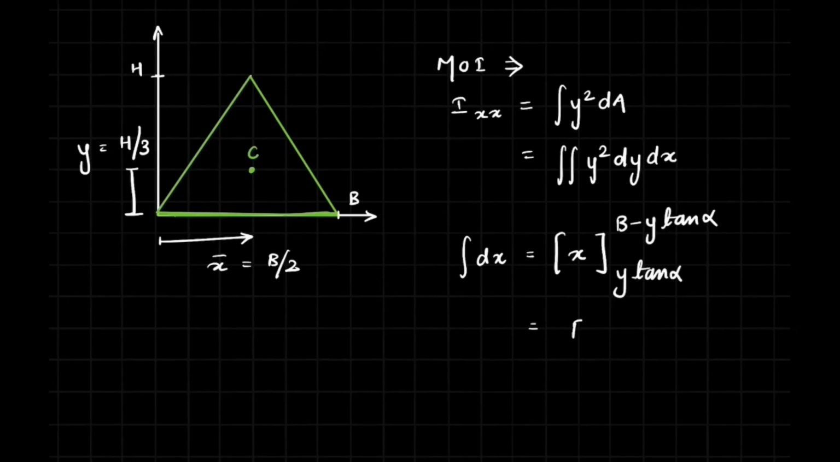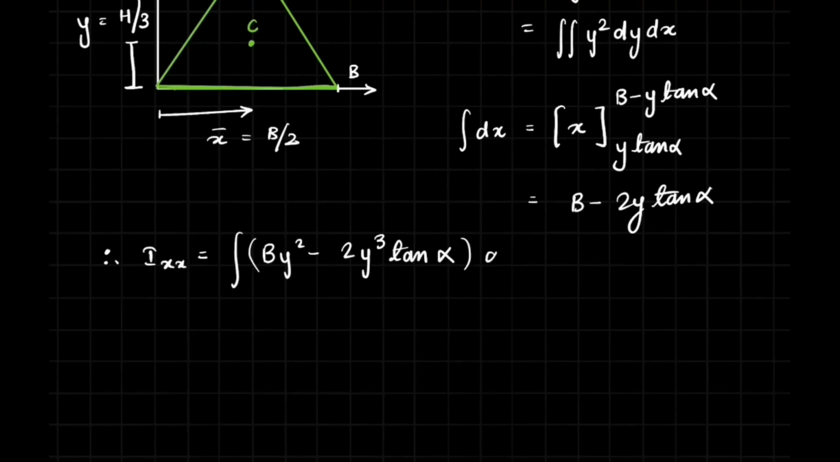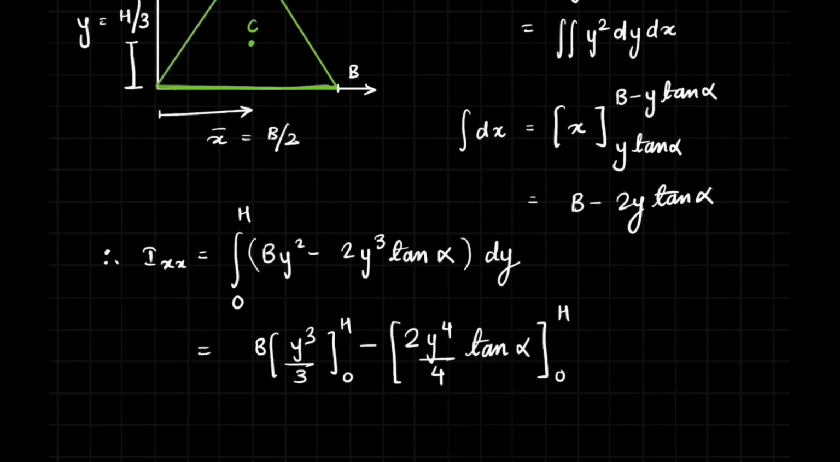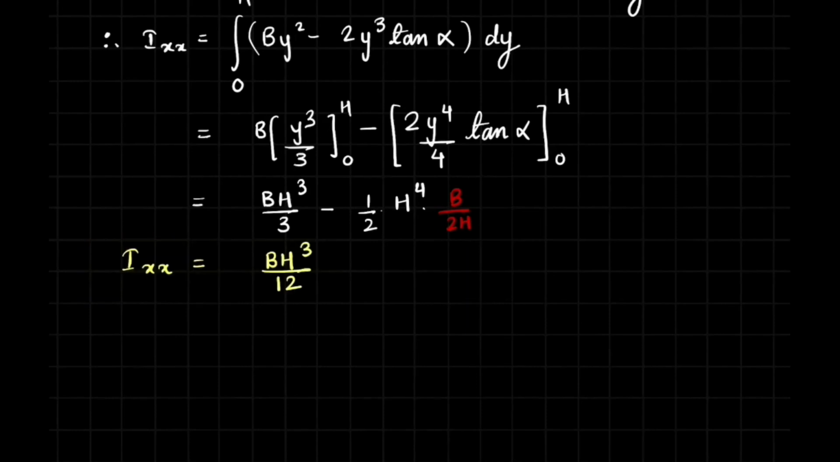And let us calculate, similar to the approach we used for calculating the centroid. We first evaluate integral dx and then substitute it in the formula for Ixx, and then integrate it with respect to y between the limits 0 and h, and finally upon simplification we get Ixx as bh cube by 12.